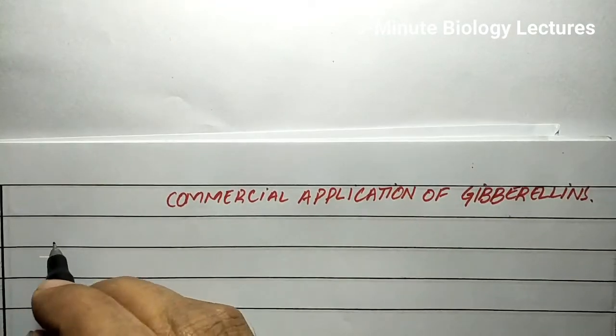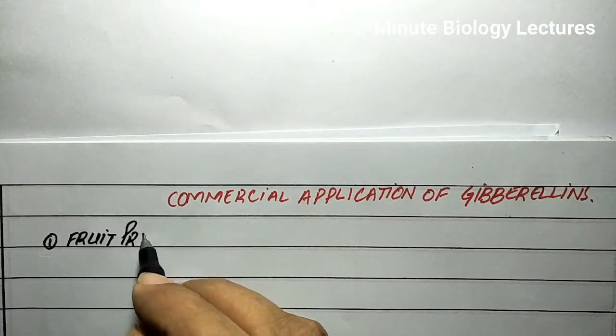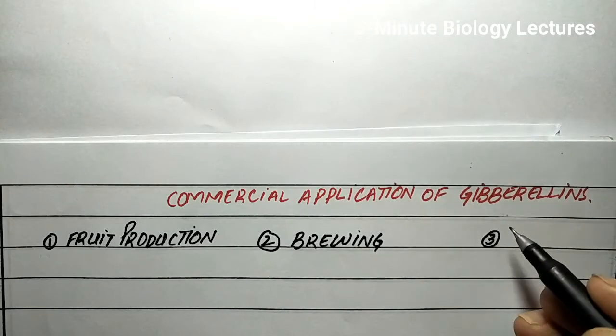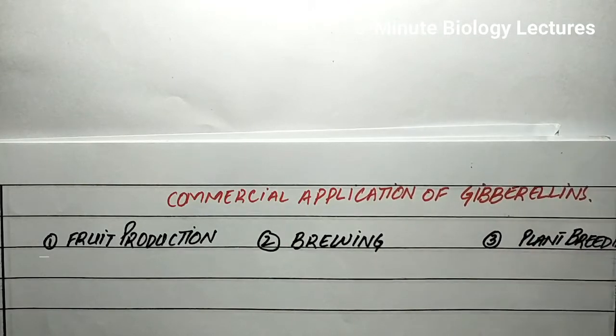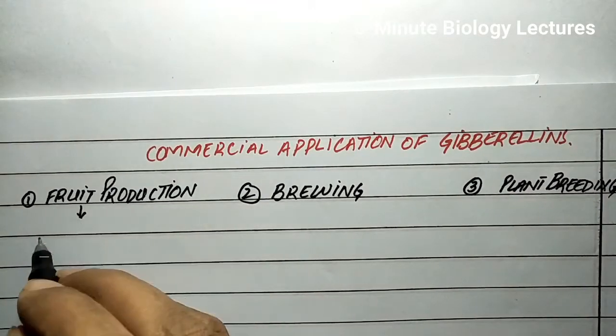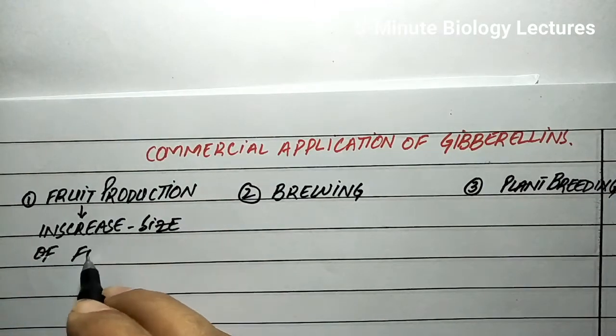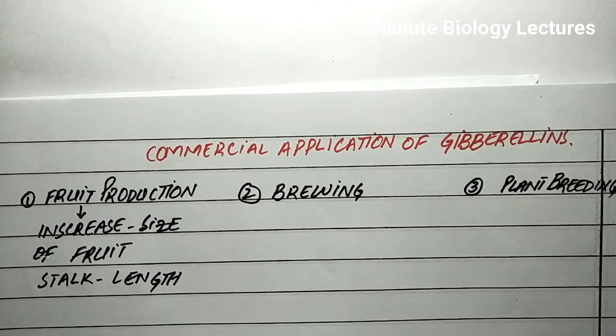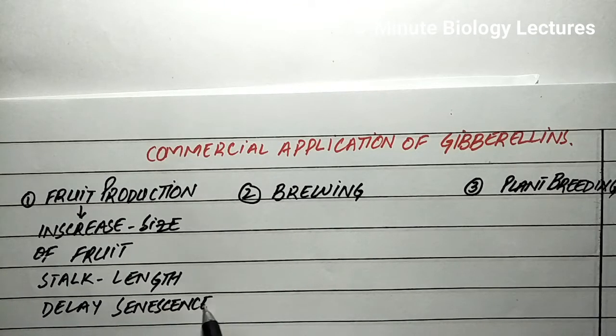Next we will discuss some commercial applications of gibberellins, such as fruit production. A major use of gibberellin is to increase the size of seedless grapes. Bunch size and shape are also improved because of the increase in stalk length. In citrus fruits, gibberellins delay senescence so the fruit can be left on the trees longer to extend the market period.